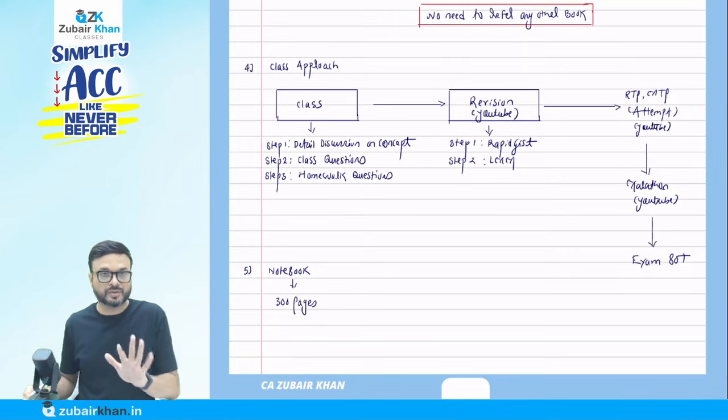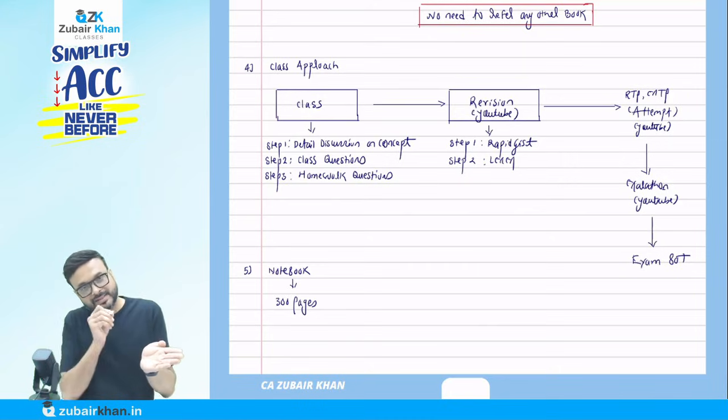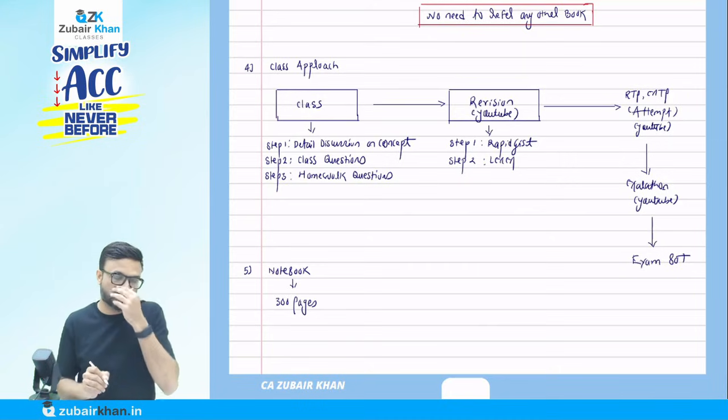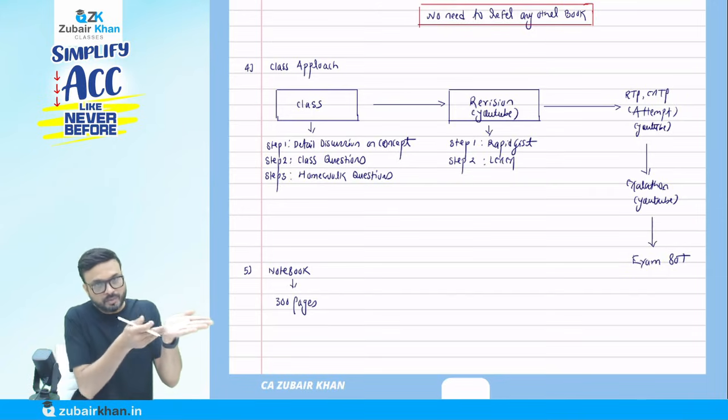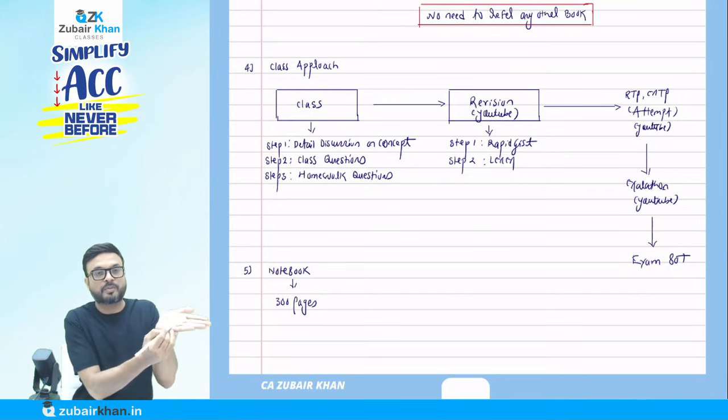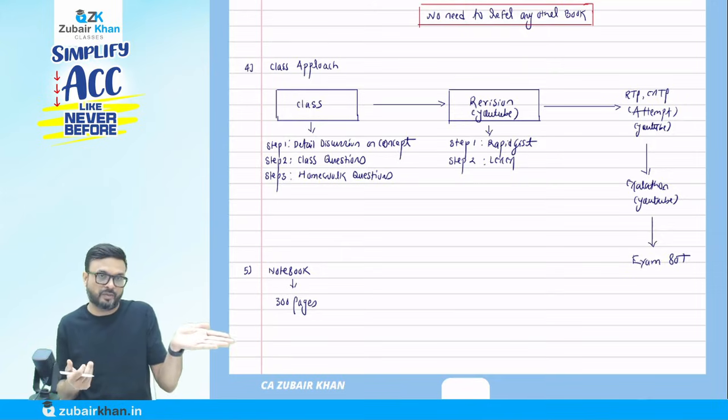Class questions I will solve, you will solve with me. I will tell you the homework, and you are going to solve it in the same book. At the end of the session, I'll tell you that questions number 4 and 5 are homework. So you write down today's homework, questions number 4 and 5, and solve them below in the same notebook.